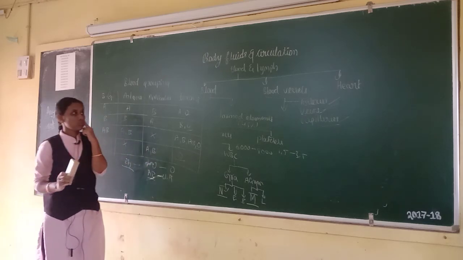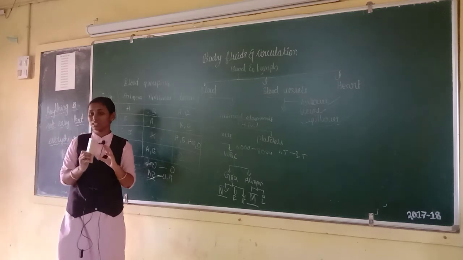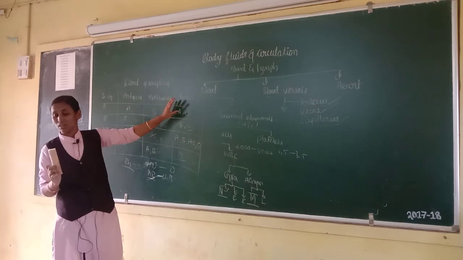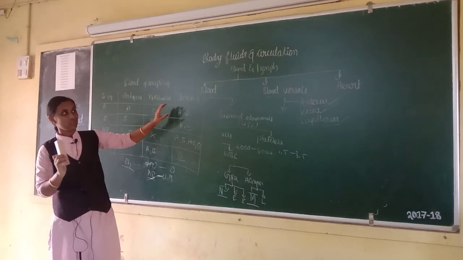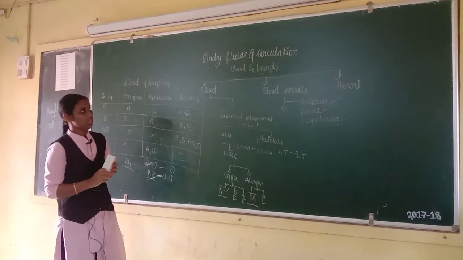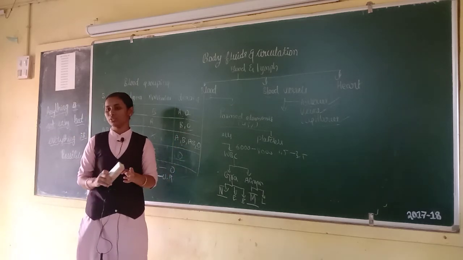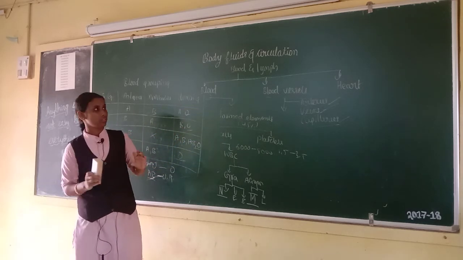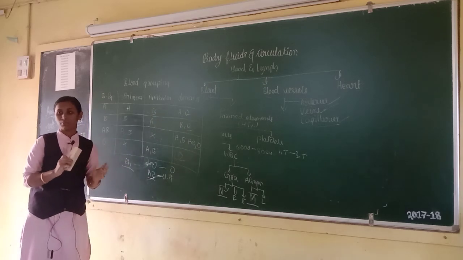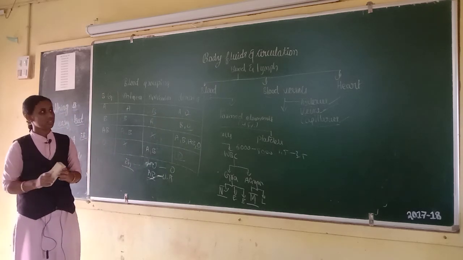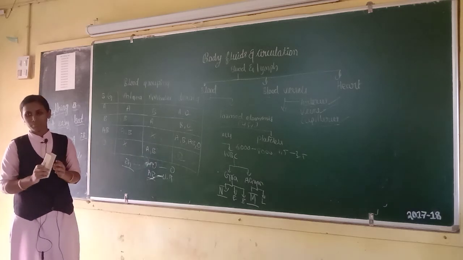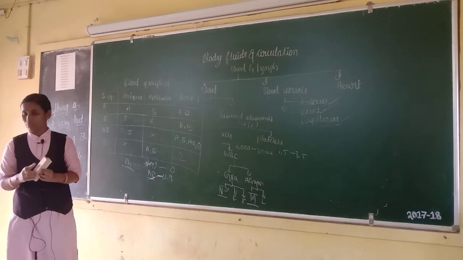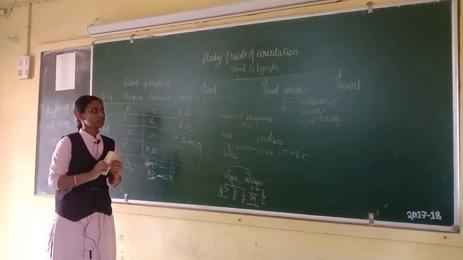Next, let's move on to the next concept, the lymphatic system. Which fluid is present in the lymphatic system? That is lymph. Lymph is also an important carrier of nutrients and gases. This is the lymphatic system. Lymph is a colorless liquid which contains lymphocytes. Lymphocytes are responsible for the immune response of our body.